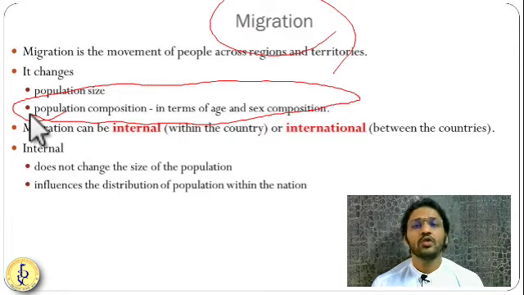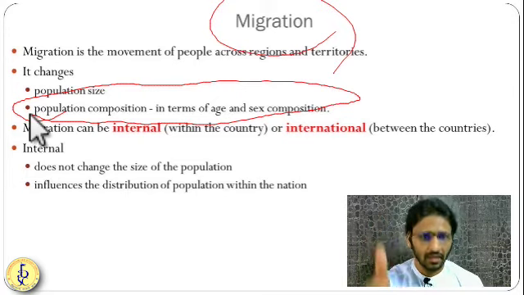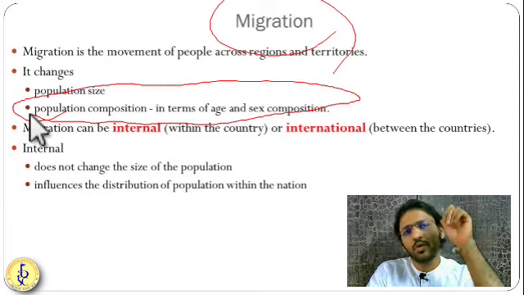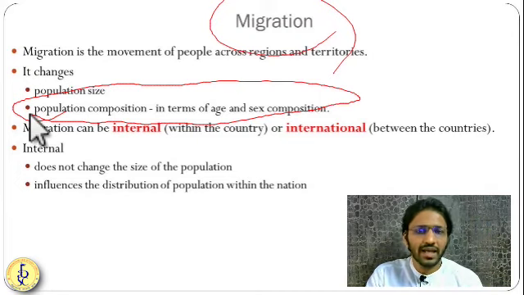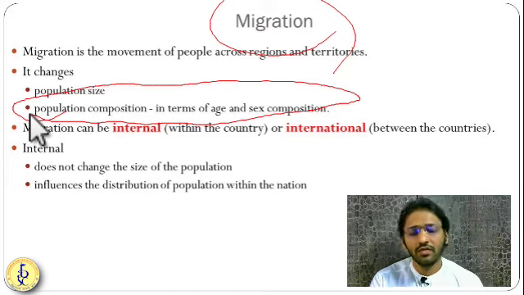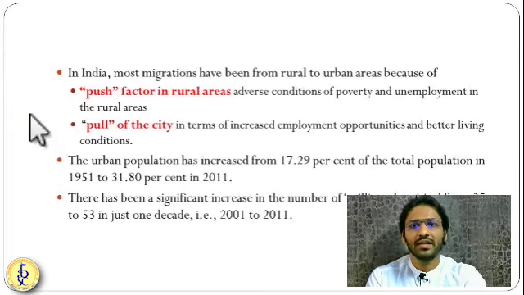Getting it? Okay. Migration can be of two types: internal migration and external or international migration. International migration can add to the growth in the population of that country, but the overall population of humanity will remain the same. If internal migration is there, population growth will not happen, but population change will happen. If international migration is there, both population growth and population change can happen in the country where migration is happening. Getting it? This is very important to understand: internal and external migration.